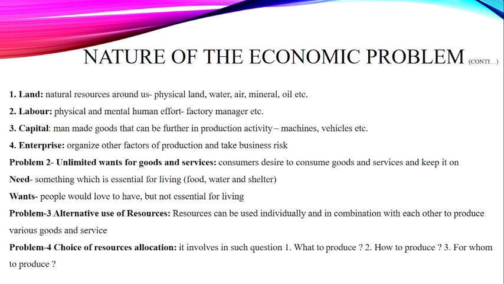And for whom to produce. You can't target everyone. This is something we are talking about, the target population: to whom you will target, who will be your customer. Sometimes you may target kids, sometimes you target women, sometimes men, sometimes older age people. So this is something you have to decide, for whom you have to produce.